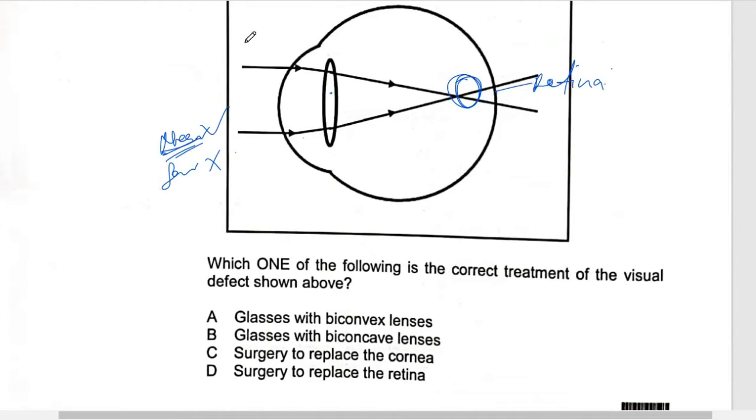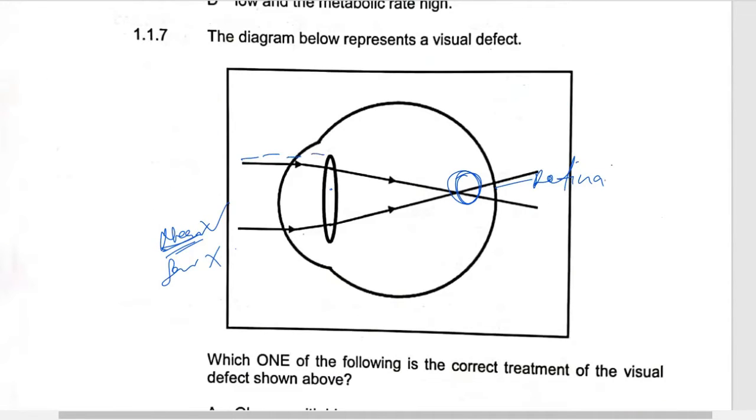Therefore, we need lenses which is going to divert this light so that when it reaches here, it must go in this direction, in that direction which is a little bit bigger, so that now it can be brought to the retina. You see, we need so that it has a big field of view. Instead of the image forming here, then the image must form here. So what lens can do this?